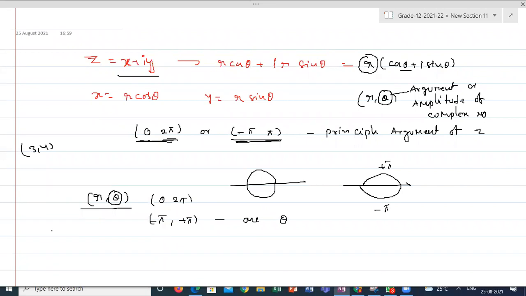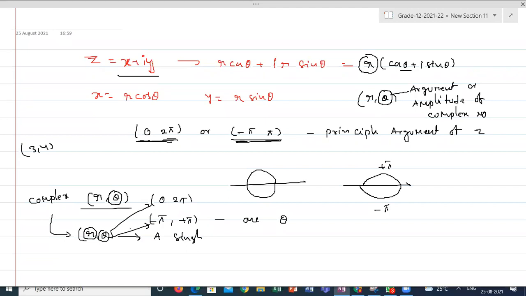Single position. Suppose r comma theta is the representation of a complex number in its polar coordinates, correct? In the Argand plane. Yes, sir. It should represent a single position, correct? It should not represent multiple positions. That means r is the distance from the origin to that position, and theta is unique. It is lying between 0 to 2 pi. It will be a unique number. That's what the principal argument says.